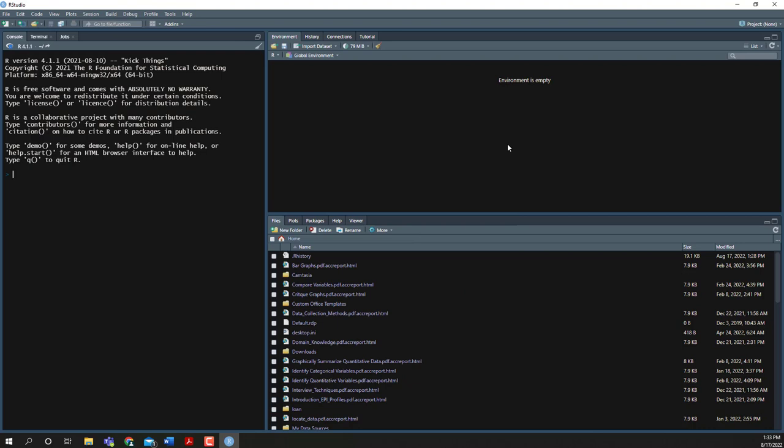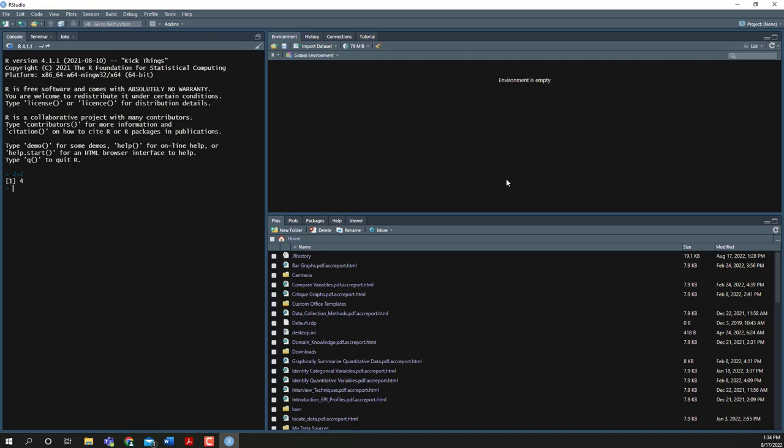Alright, so to start out here, let's just talk about some of the different windows that you see here in RStudio, and we'll talk about what they do to get started. So this first one you have over here, this is what is called the console. Now the console is where you can type in different pieces of code and it will produce whatever the outcome is. So for example, I could type in 2 plus 2, hit enter, and it will tell me that is equal to 4. And I could do lots of other things. So any code that I could run, I can run directly in the console.